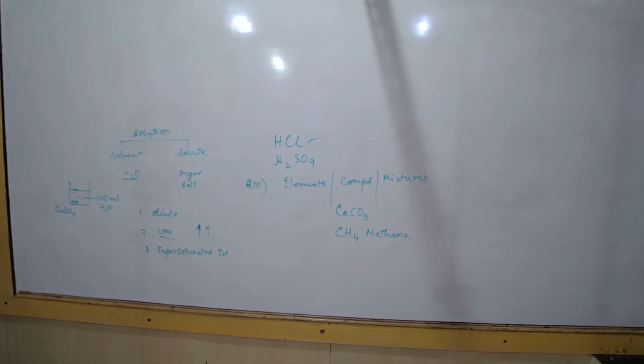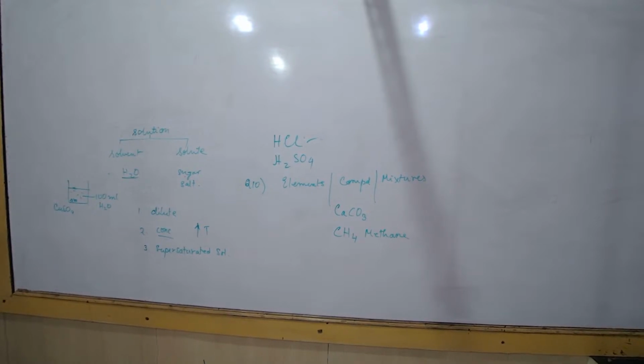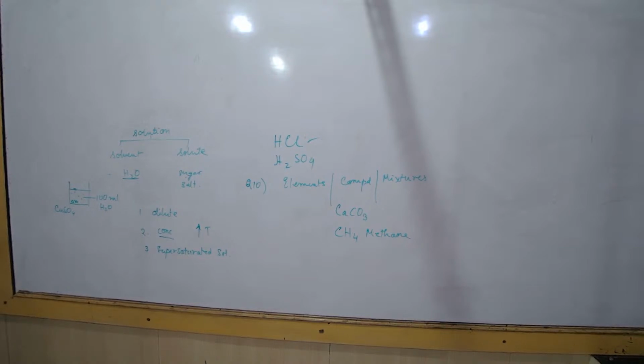What's the formula for methane? CH4. Carbon dioxide, CO2, is a compound. Soap is not a compound. It's a mixture of many compounds. There are many substances: fatty acids are there, perfume is there. And blood, of course, is a mixture.